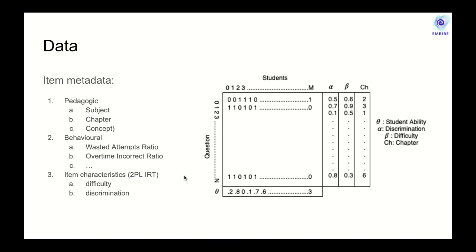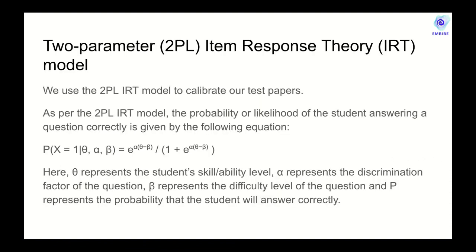Finally, on the classical item response theory side, we can compute difficulty and discrimination parameters of the items in the item pool. We use the 2PL model, which is nothing but a logistic regression model with very specific covariates to estimate the difficulty and the discrimination parameters along with the abilities of the students.